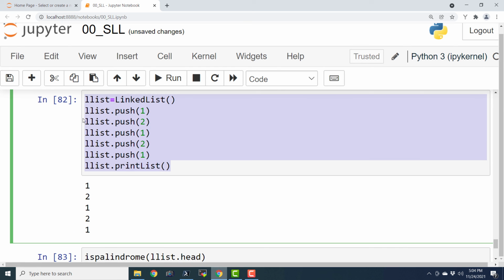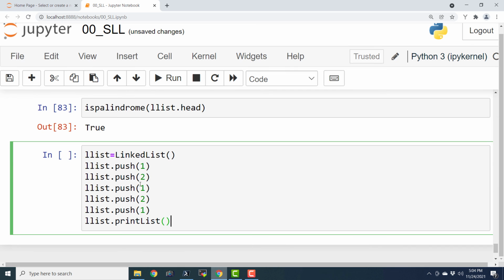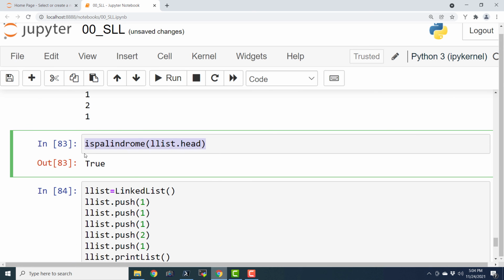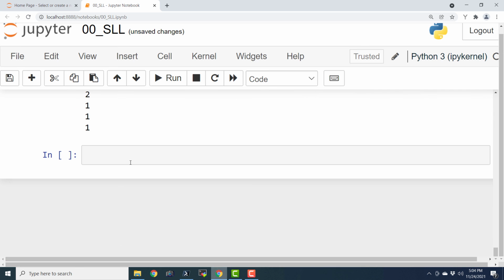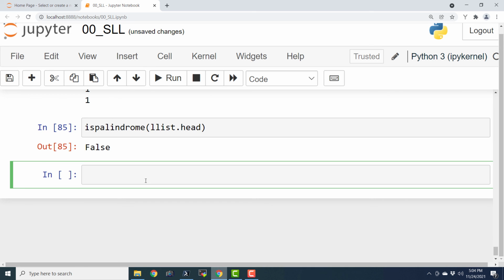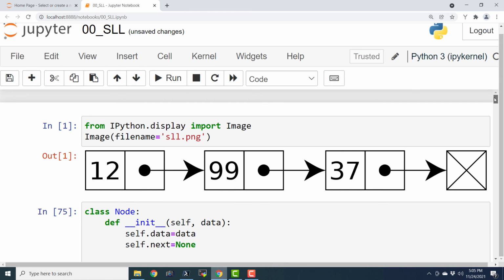Similarly, I will copy this entire code again, and I will change one of the values here, and it is going to print the list again, and this is not a palindrome linked list. And if I again try to check that condition, it is returning me False. So this is how we can check whether a linked list has palindrome data or not.